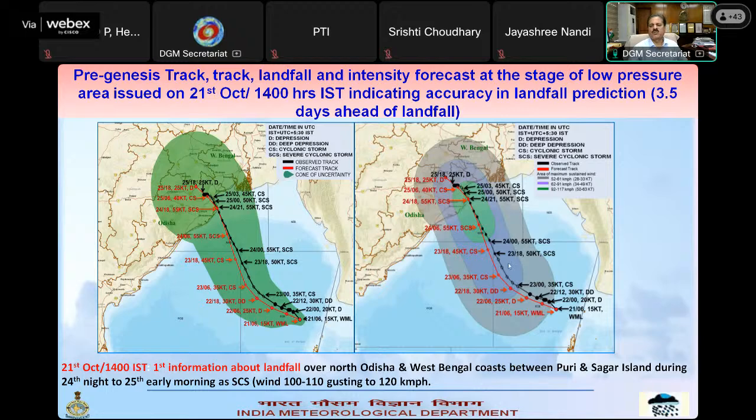The right-hand side is the wind forecast we provided, along with the actual track. You will find that this green area, which indicates wind speed more than 90 kmph, was covering Bhitarkanika, that is Kendrapada district, Bhadrak district, and Balasore district only. So the core wind was predicted for these three districts.